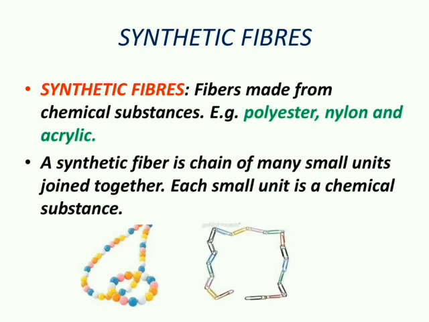So, the second type of fiber is synthetic fiber. For thousands of years, natural fibers were the only ones available for making fabrics. Fibers that are not from plant or animal sources are called synthetic fibers. Some examples of synthetic fibers are polyester, nylon and acrylic. Synthetic fibers have a wide range of uses, such as in many household articles, in aircraft, ships, etc.